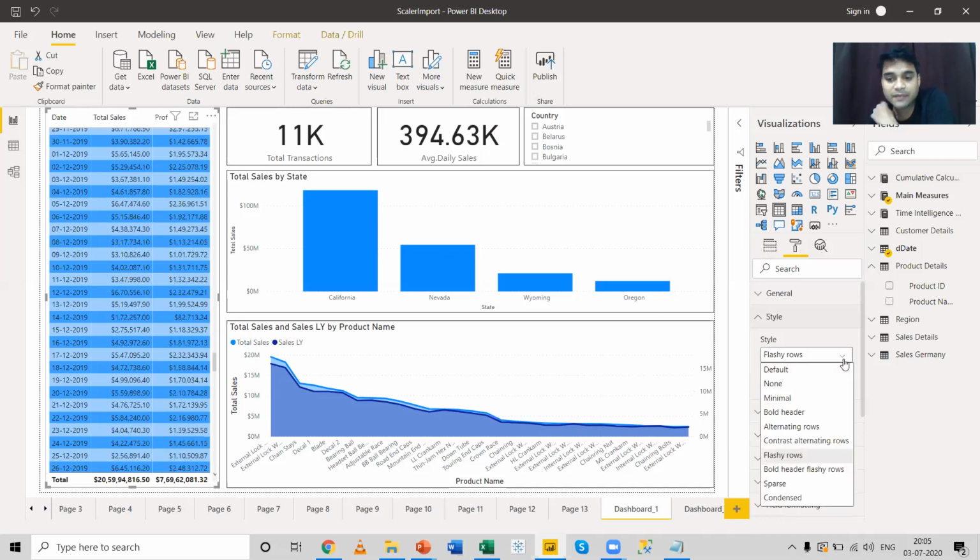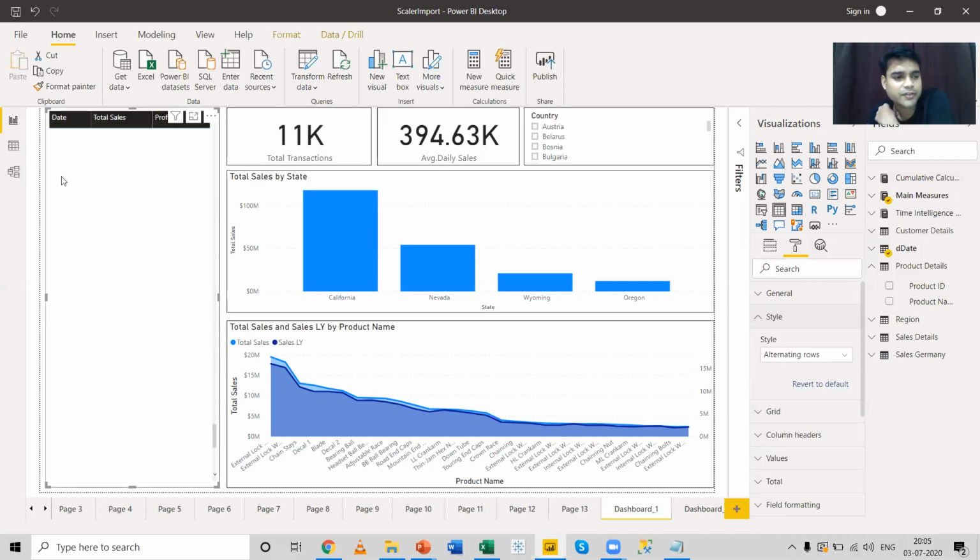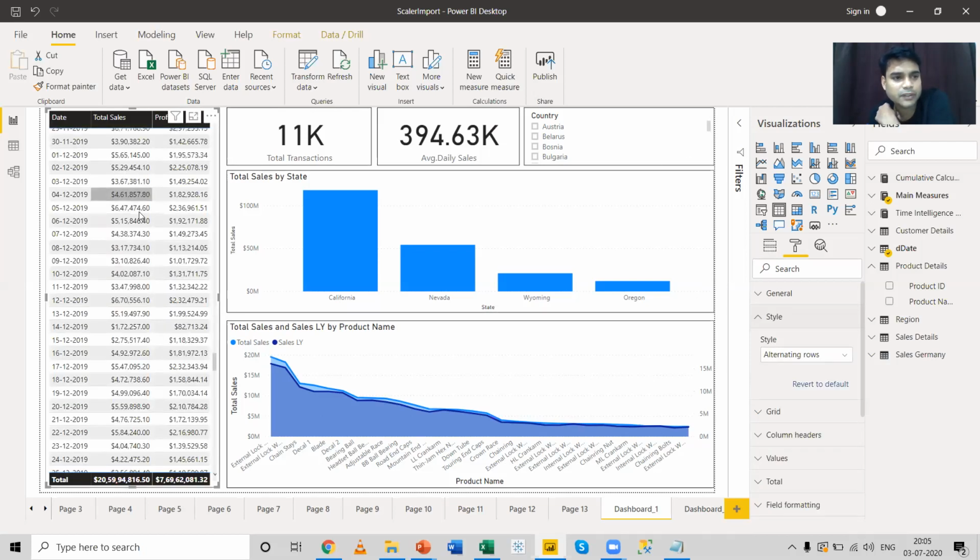My favorite option over here is alternate rows. This gives a very mature look to this particular report with the bold headers, the bold totals, and alternate gray rows. So these are the basic formatting you can do over here.